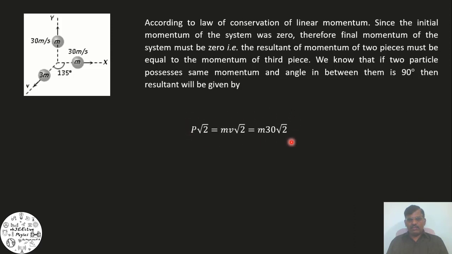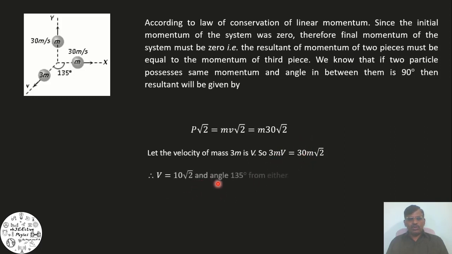The two particles have the same mass, moving with the same velocity, mutually perpendicular to each other. Let the velocity of the third piece, whose mass is 3m as given in the question, be v, so that 3mv is equal to 30m root 2. The momentum of the third piece is equal to the resultant momentum of the first two pieces. On both sides m cancels, 3 goes into 30 ten times, so v is equal to 10 root 2,